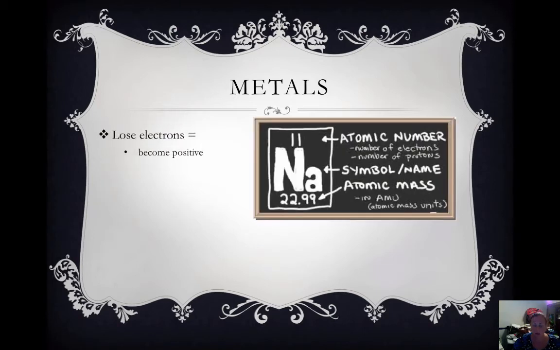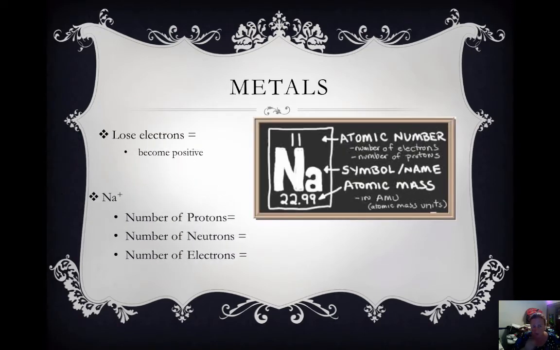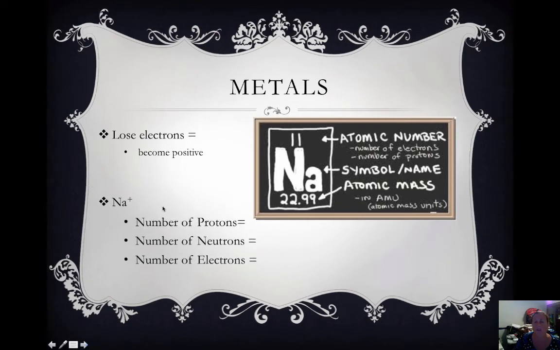So if you lose electrons, you become positive. So let's look at an example. If we have sodium and it has a plus, that means it's +1. How many protons does sodium have? Here's our periodic table box for sodium. So our atomic number is 11. That's the total number of protons. The number of neutrons, remember, neutrons plus protons gives us our mass number. So if it's 23 for mass, it would have to have 12 neutrons. And in the neutral atom, we would also have 11 electrons.